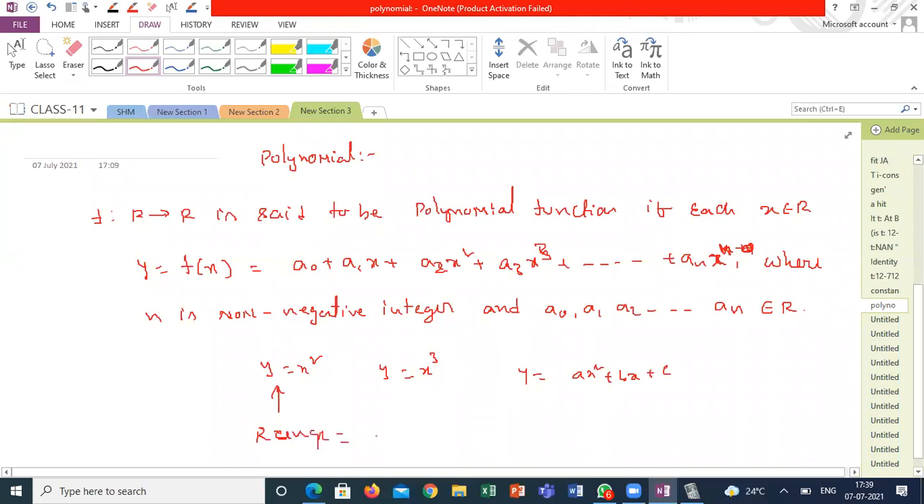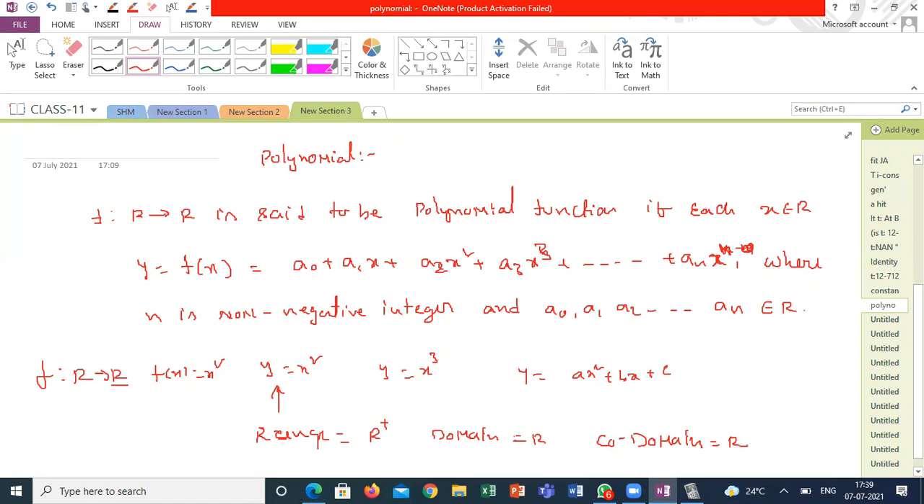Sir, y will always be positive. Range is what? R plus. Am I right? Yes, sir. And domain is? Sir, all real numbers. All real numbers. Codomain is? Codomain purely depends upon how we are defining. f is from R to R and f of x is equal to x square. So the codomain is real numbers here. Where x square is a polynomial function.